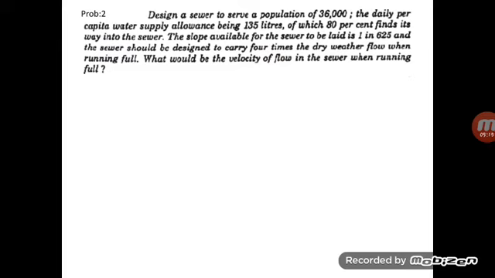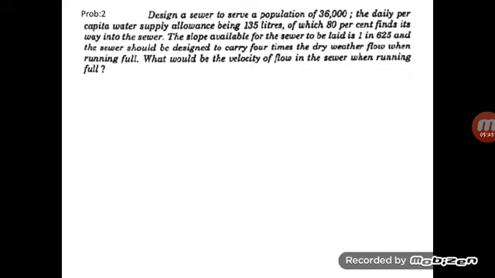The slope available for the sewer to be laid is 1 in 625. The slope is given, and the sewer should be designed to carry 4 times the dry weather flow when it is running full. The condition has given us the maximum flow, that is, maximum flow must be equal to 4 times the dry weather flow when it is running full.